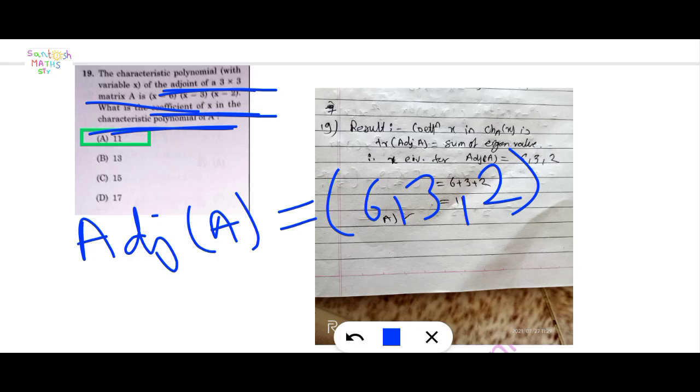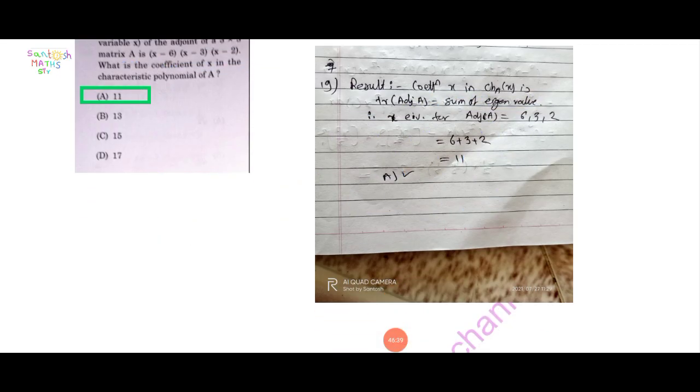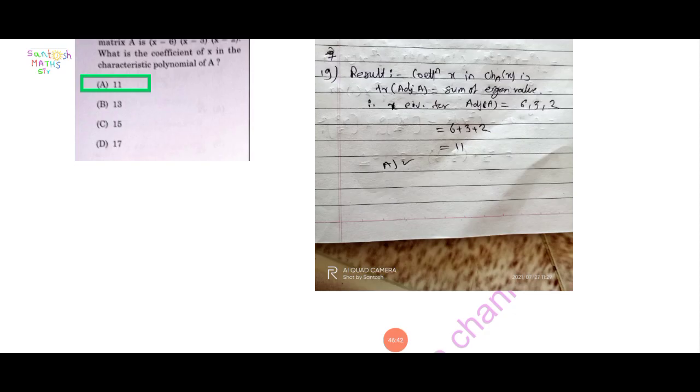Here is the one result: the coefficient of x in the characteristic polynomial is equal to the trace of the adjoint of A. The trace of the adjoint of A means the sum of the eigenvalues of the adjoint of A. Here the eigenvalues are 6, 3 and 2. Adding these values, 6 plus 3 plus 2, finally we get 11. Option A is correct.